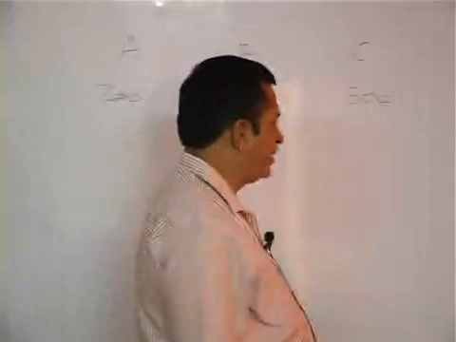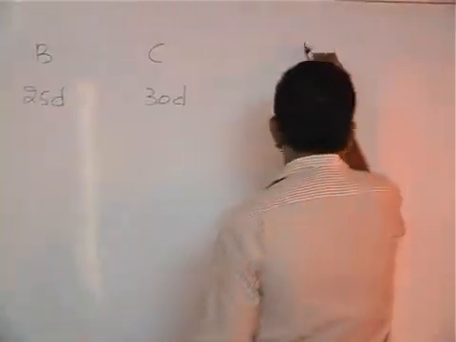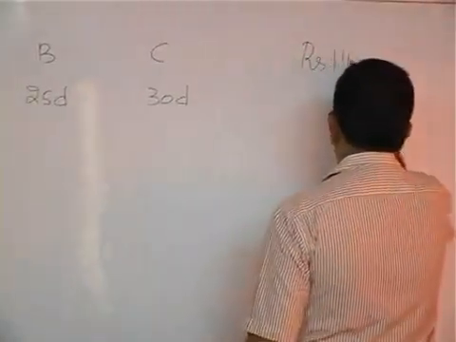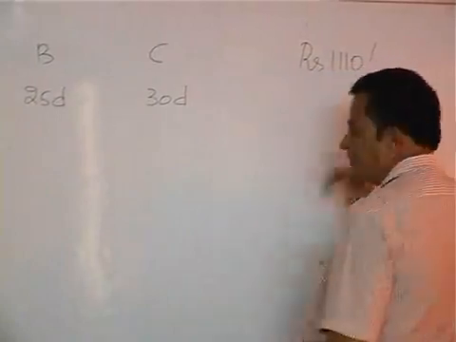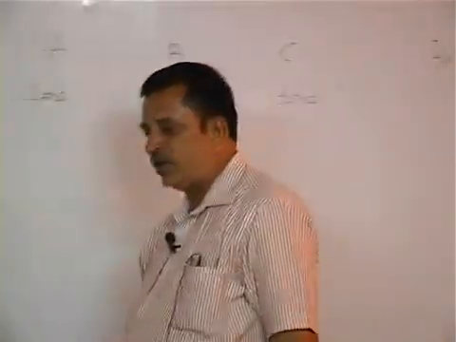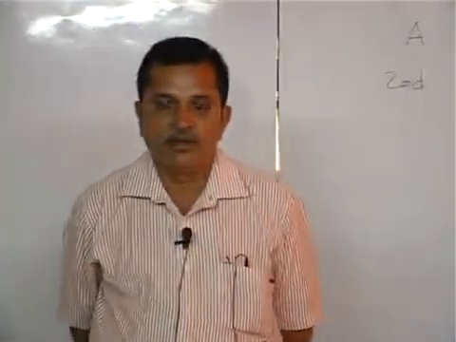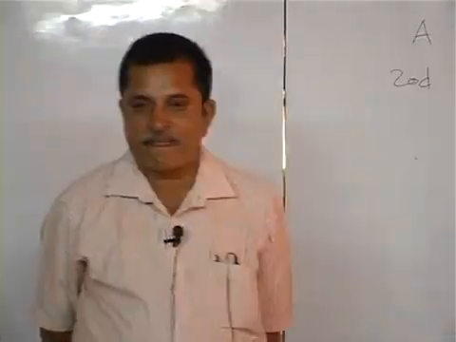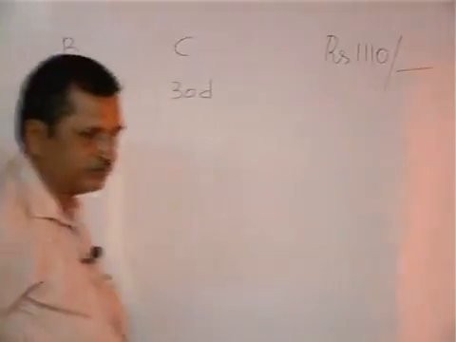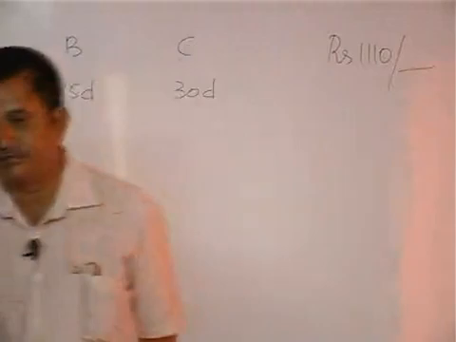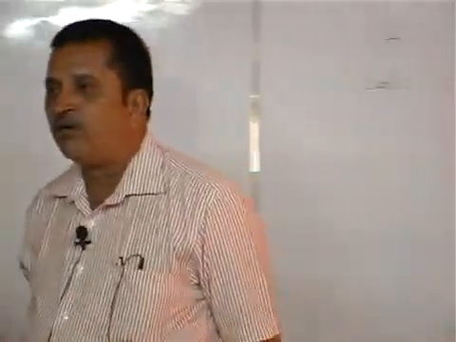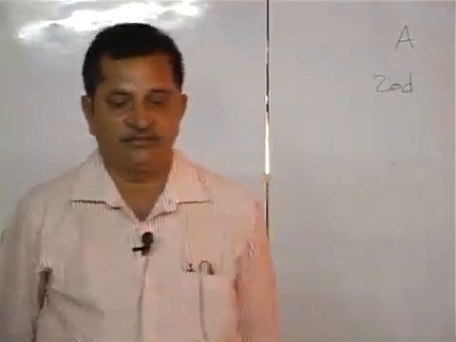They together contracted a work for 1110. What is the share of B?